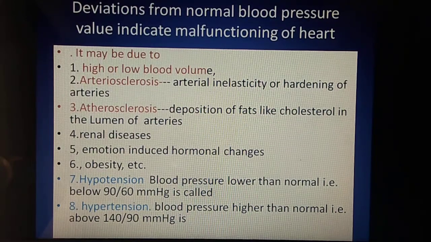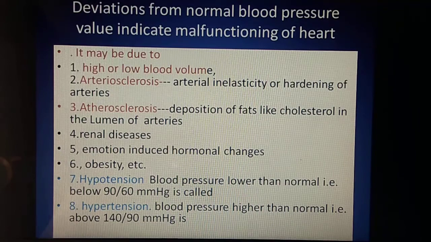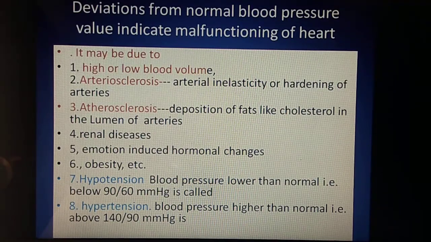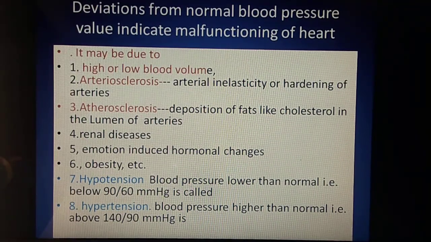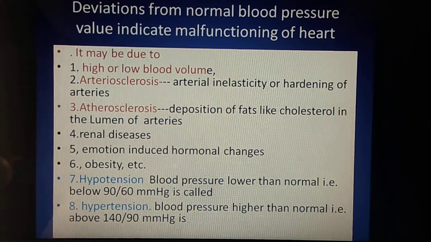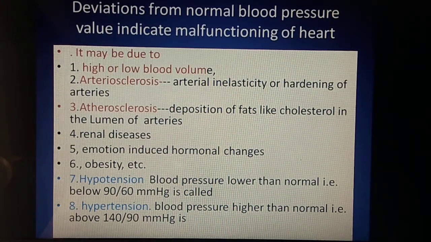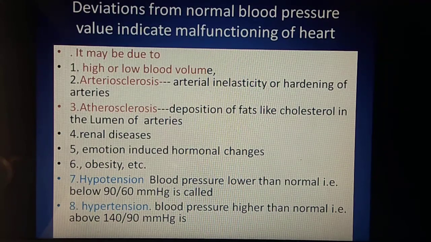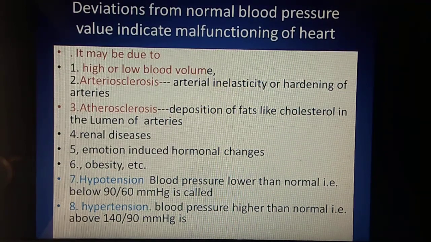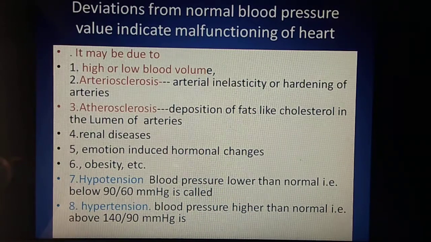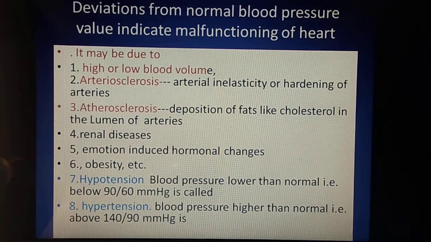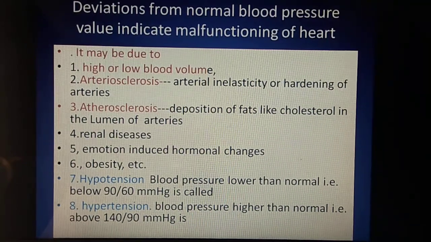Hypo means blood pressure lower than the normal range, below 90 per 60 mmHg. So low BP is 90 per 60 mmHg, and high BP is 140 per 90 mmHg.